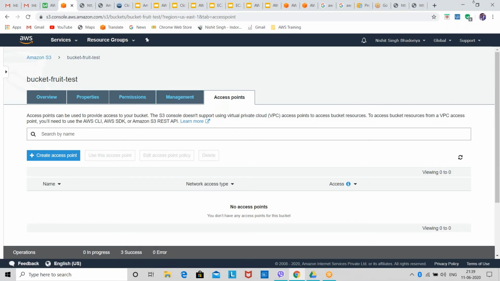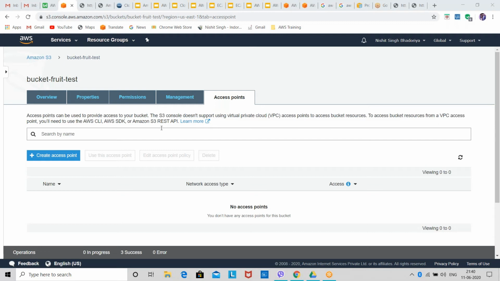If you want to access bucket resources from a VPC, you'll need to use the AWS CLI and all. If you want to give access to your bucket to a third party client, you'll not give the full access of your bucket. In that case, you create an access point.